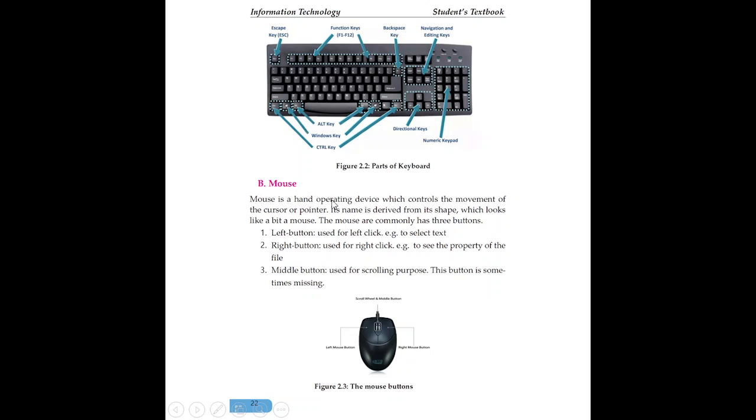The other type of input device is the mouse. The mouse is a hand-operated device which controls the movement of the cursor or pointer. How do we interact with the computer system?